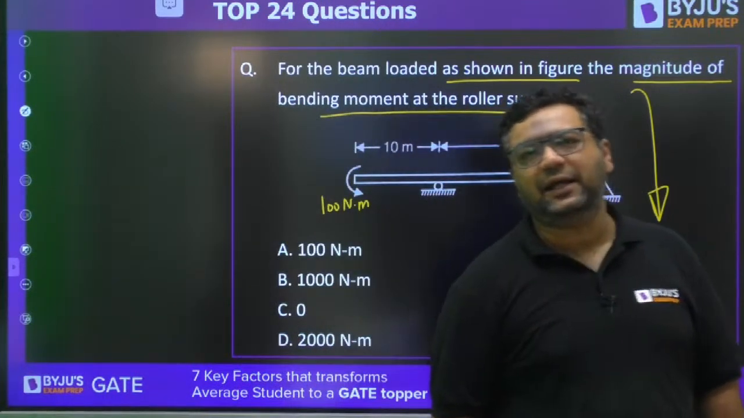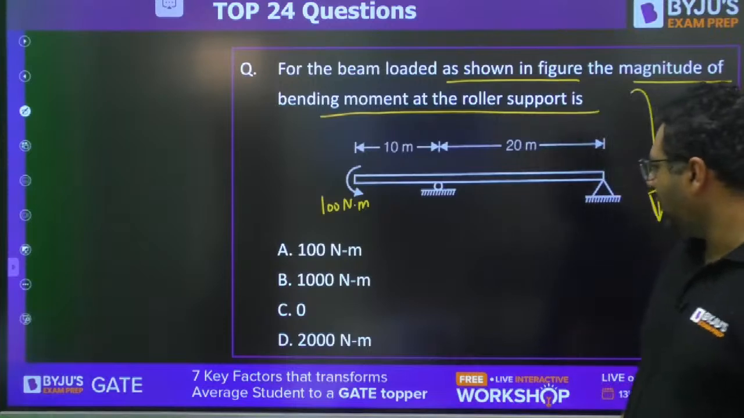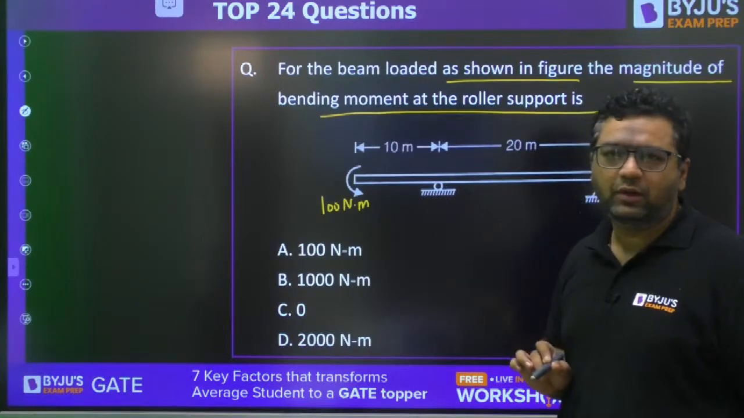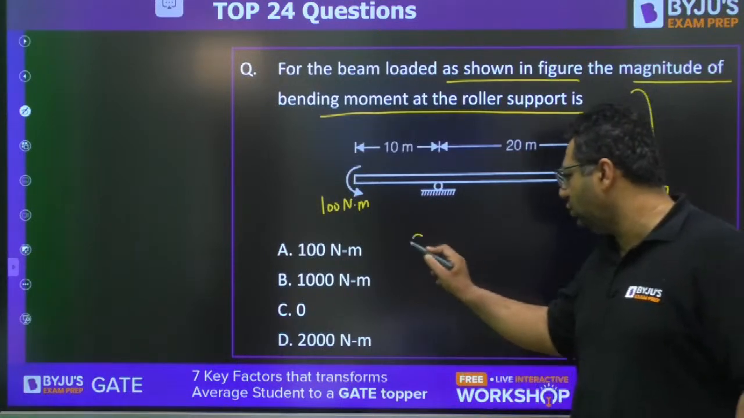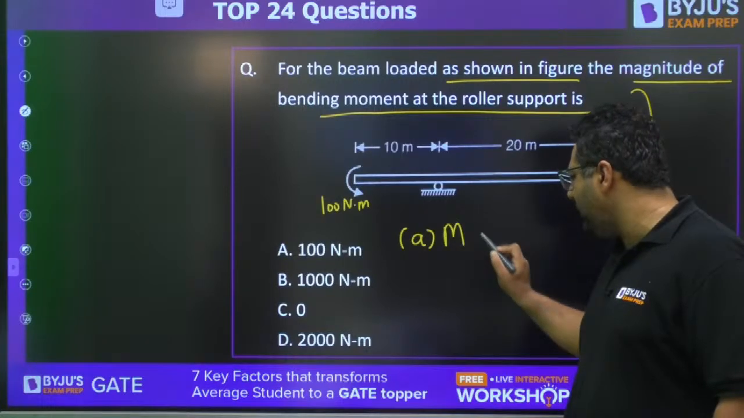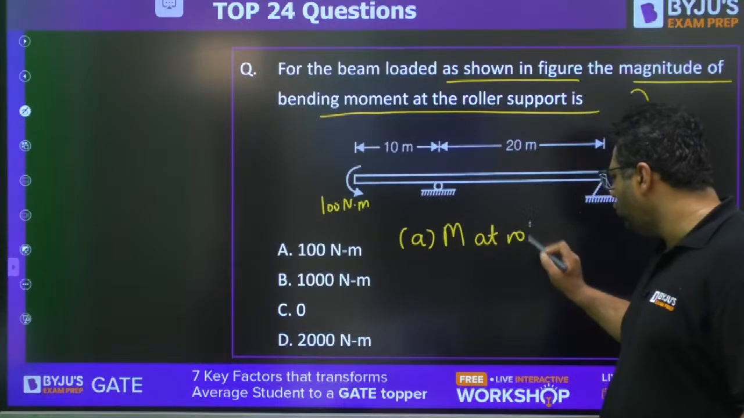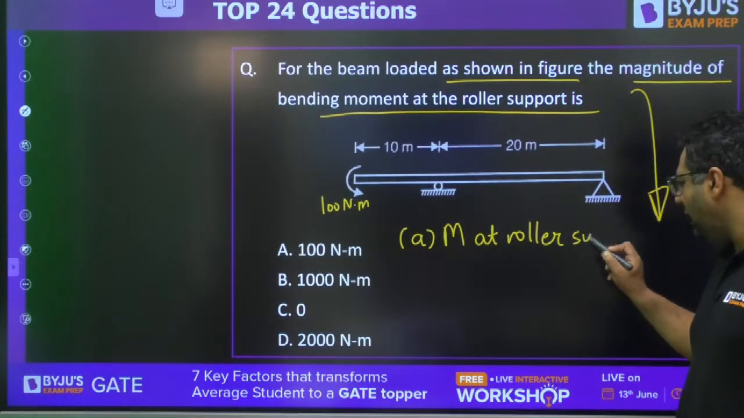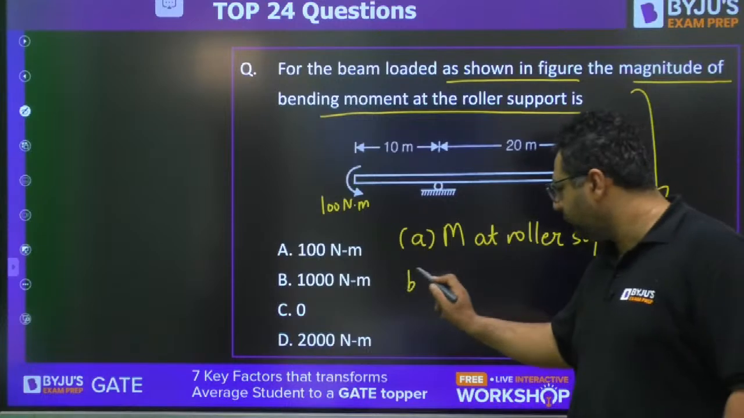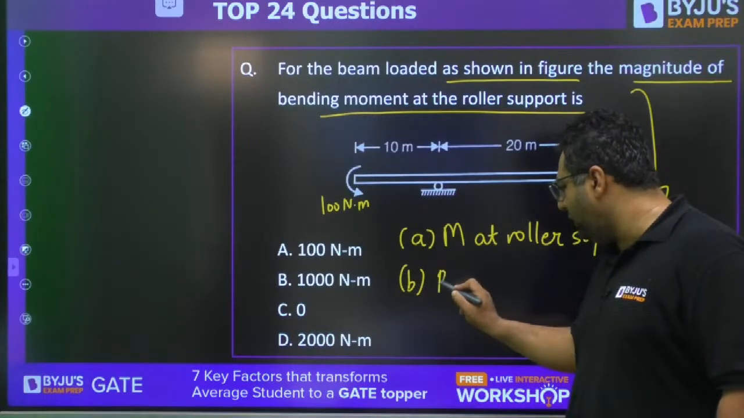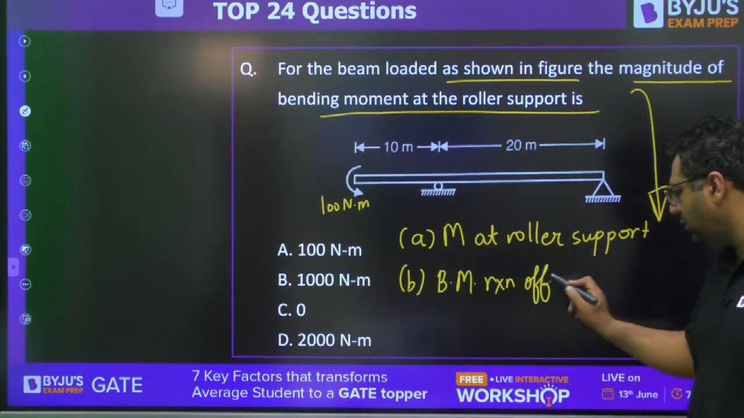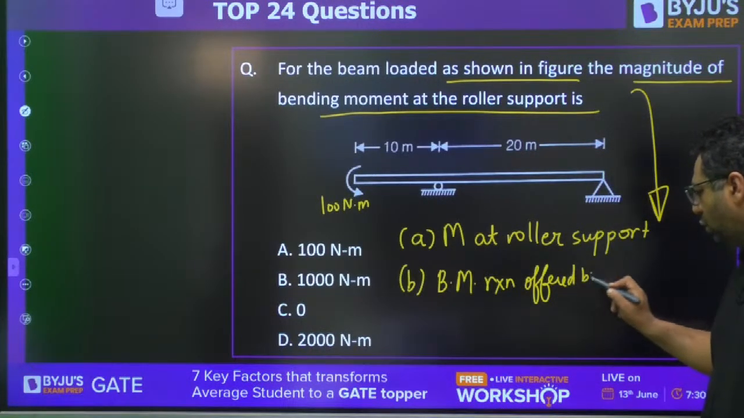Pawan is saying C, Rakesh is saying C. Look at it. They are asking you the bending moment at the roller support. There are two things you need to think about. First thing is, if they ask the bending moment at the roller support, second thing, the bending moment reaction offered by the roller support.